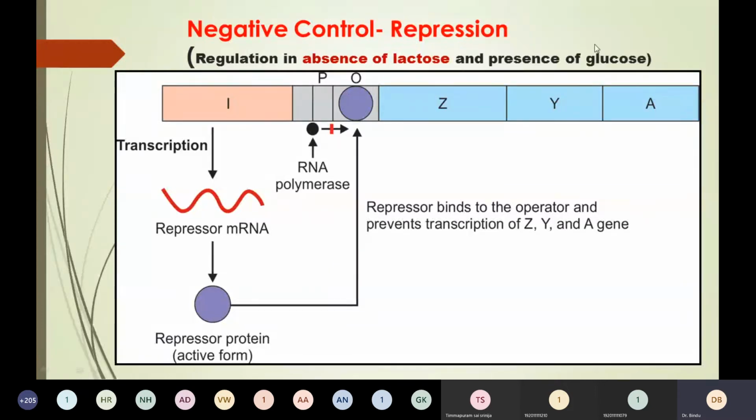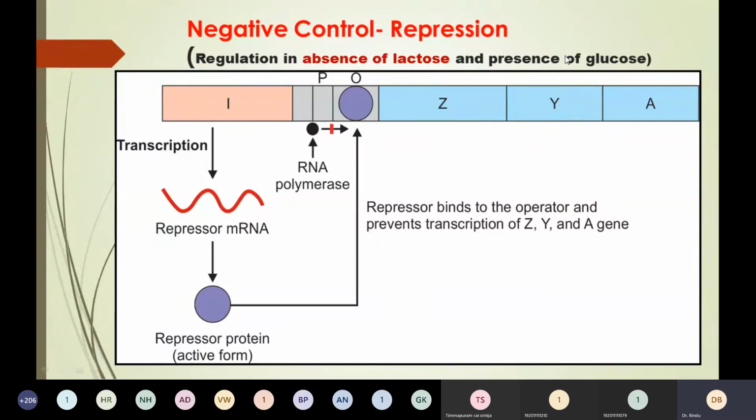And since there is presence of glucose, the inhibitory effect of glucose is called catabolite repression. Students, please remember, the inhibitory effect of glucose is called catabolite repression. They can give an indirect question like, how does the lac operon operate in presence of catabolite repression? The inhibitory effect of glucose is catabolite repression.